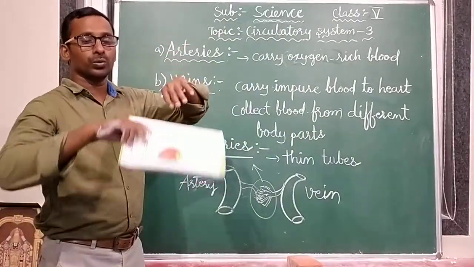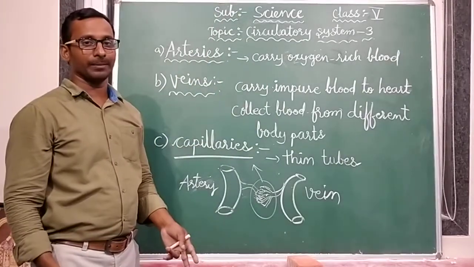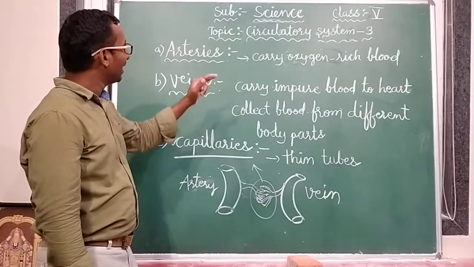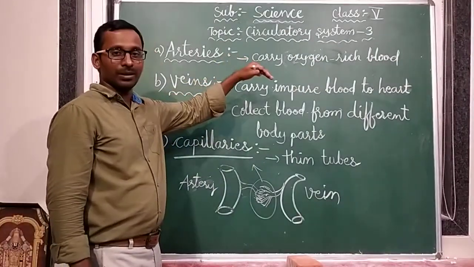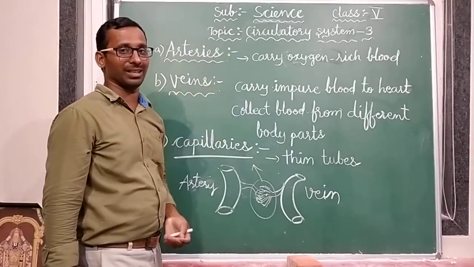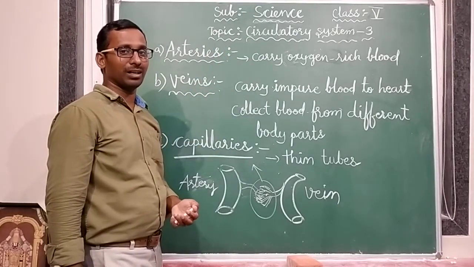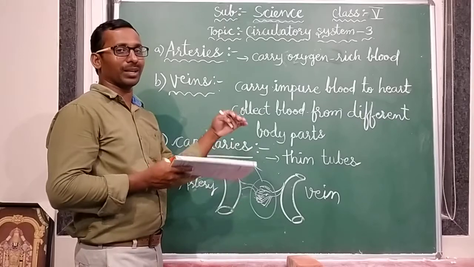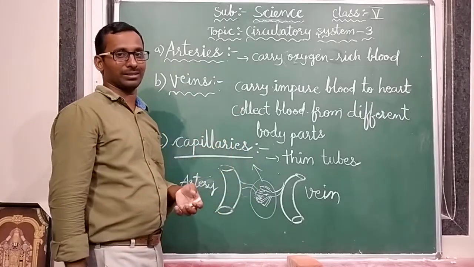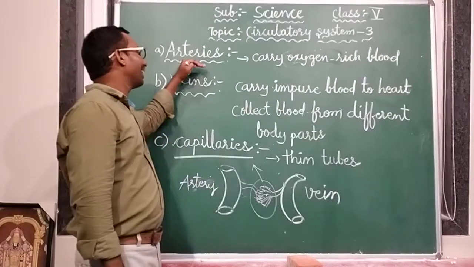blood to the whole body, and this oxygen rich blood moves from the left side of the heart to the whole body, and from the right side it is transported to the lungs. This is the work of arteries.